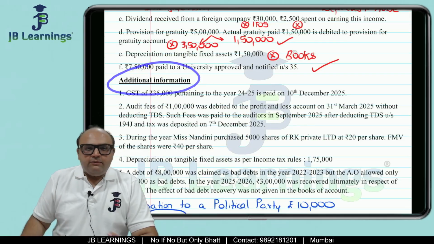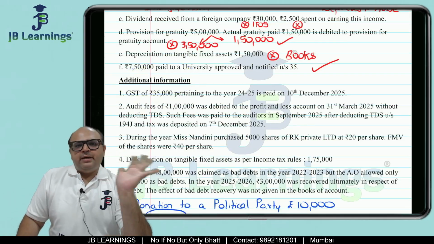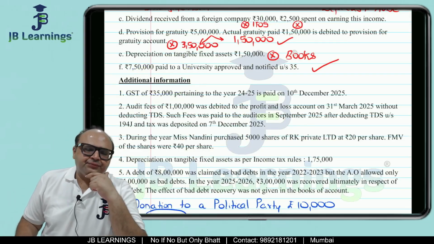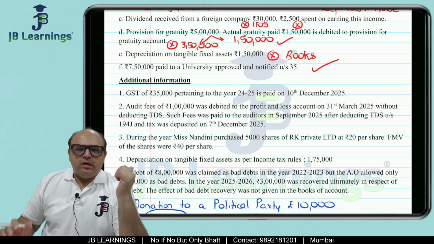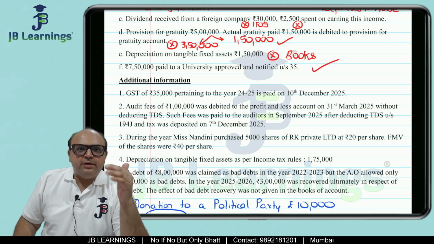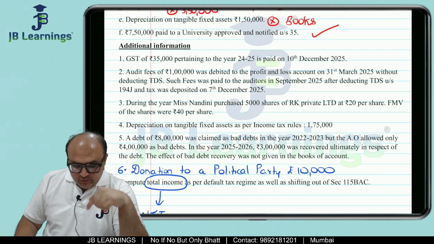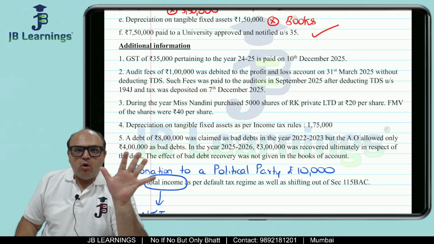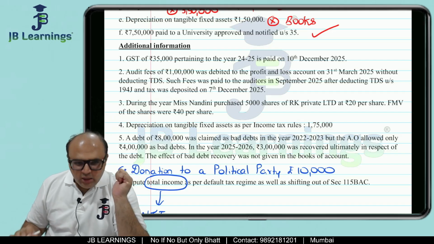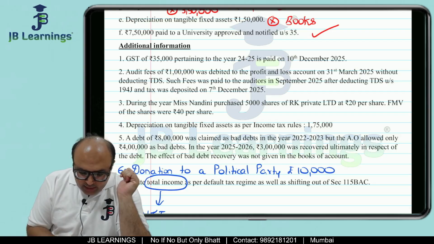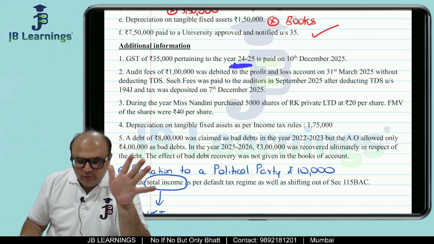Friends, additional information means this has not been debited or credited to P&L. This is other than debit and credit, the other information. So now we have to analyze. All these things which we are doing now are unrecorded. All right, see what is given in the question: GST of 35,000 pertaining to 24-25.